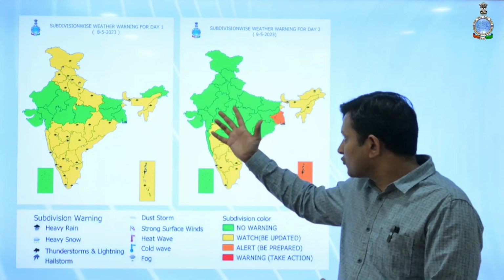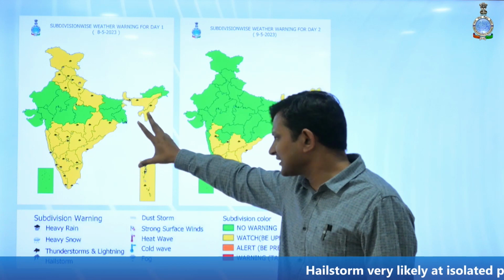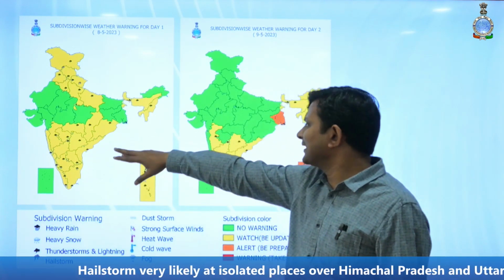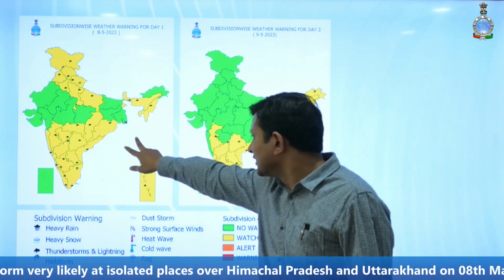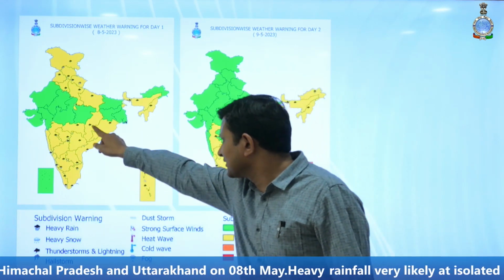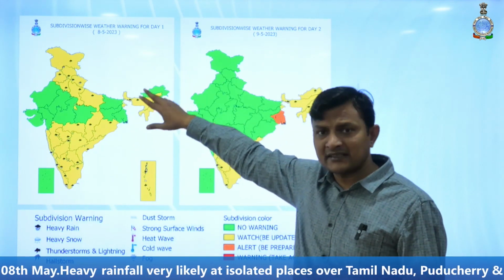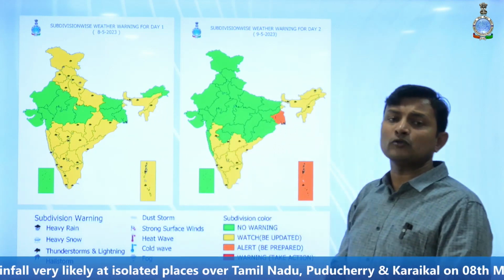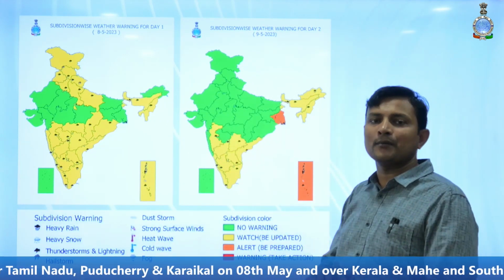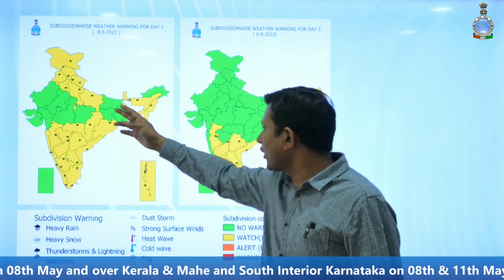If we look at the weather forecast for the other parts of the country, today there is a possibility of light to moderate rainfall over some parts of peninsular India and adjoining central and east India, along with thunderstorm and lightning activity over the region. So we have given a yellow color warning for all those areas. Because of the western disturbance, there is also a possibility of light to moderate rainfall over northwest India, and also isolated hailstorm activity over Himachal Pradesh and Uttarakhand today.